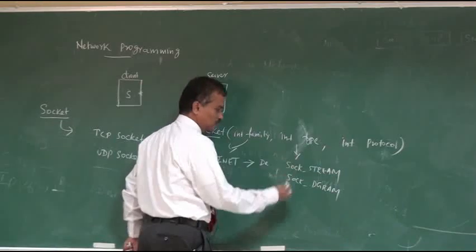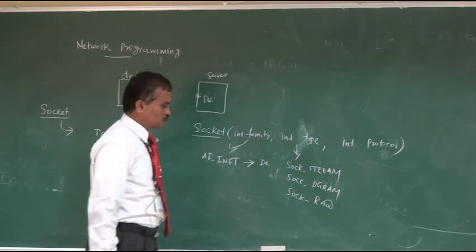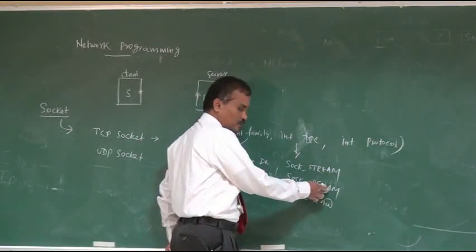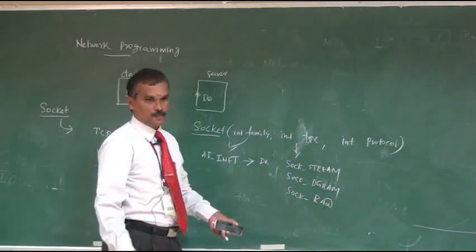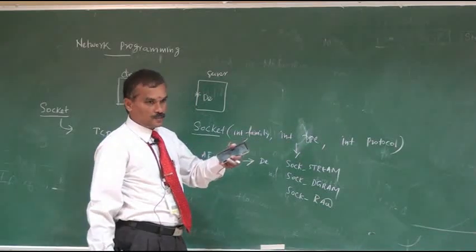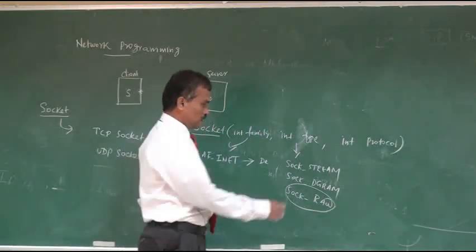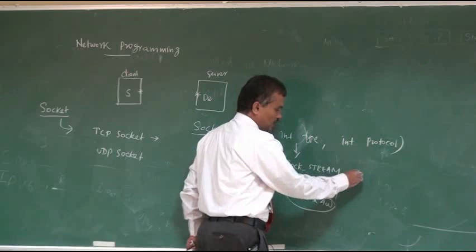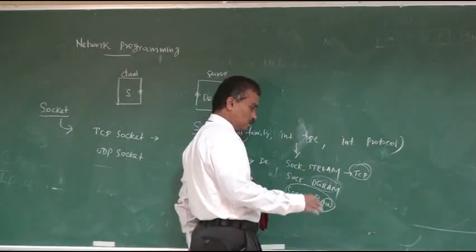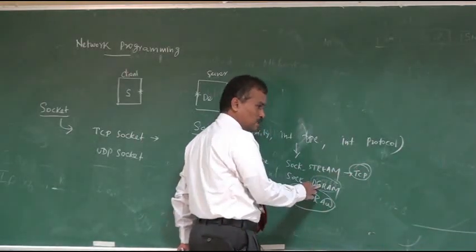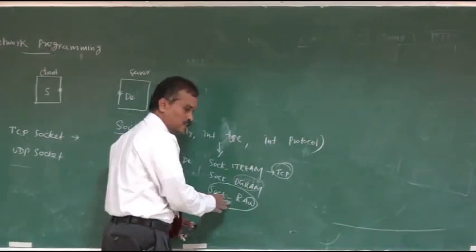If you want to create a raw socket, one more socket, we specify SOCK_RAW. So this is a TCP socket, this is a UDP socket. Other than TCP and UDP, we can create a raw socket. The purpose of the raw socket is that the application process can create its own header, because stream and datagram sockets follow the TCP header format and the UDP header format, so the application process goes with that format only. Suppose the process wants to build its own header, then using the raw socket it is allowed.